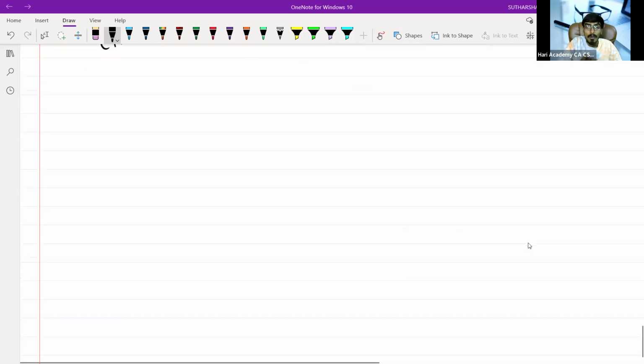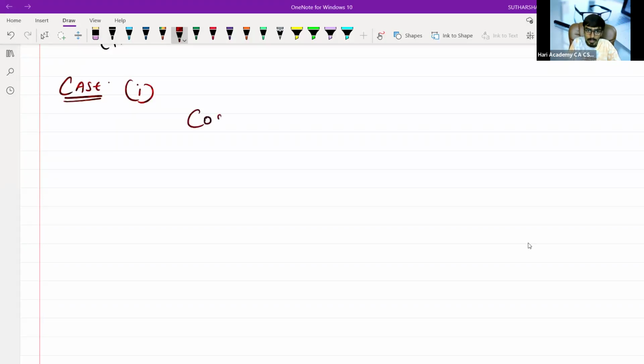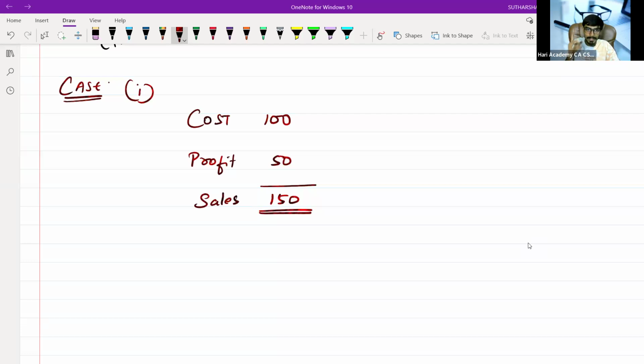Now, from case to case, we are doing an analysis. That is case 1. Assume, just clearly look into it and understand. Cost is 100. Profit is 50. And my total value will be 150. That is my sales. Now think and tell me.